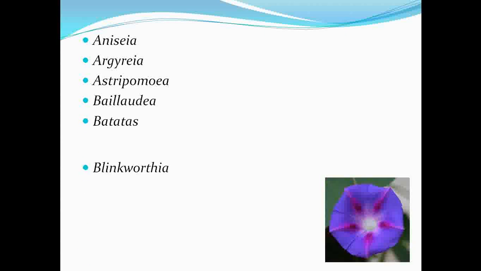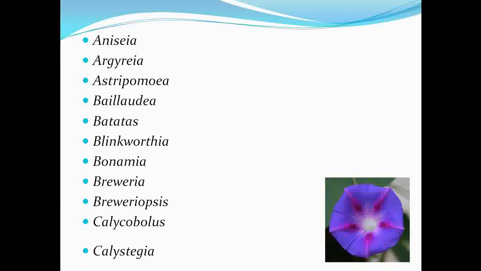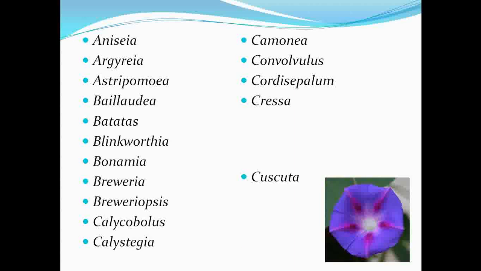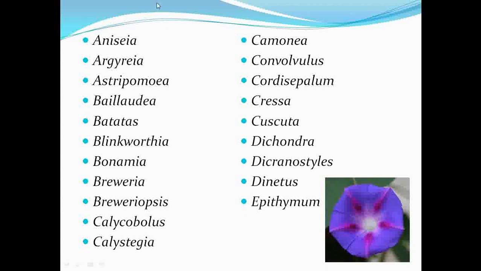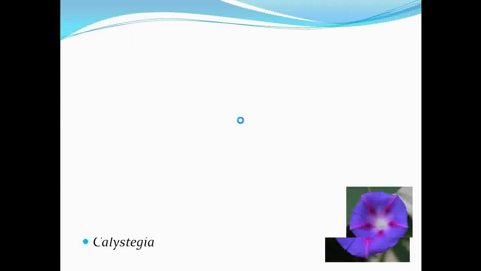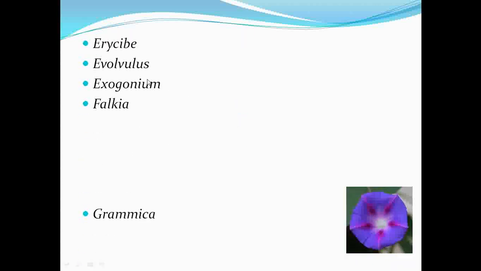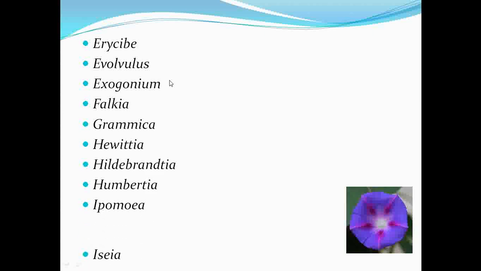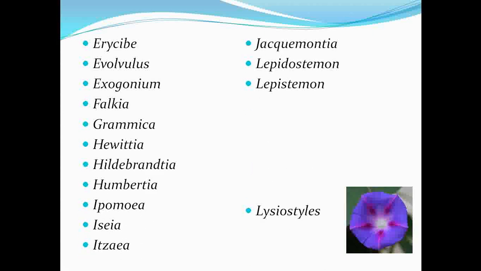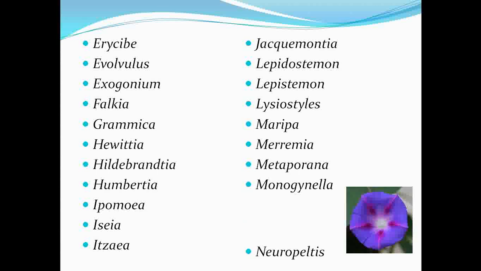Then these are the various genera which belong to the family Convolvulaceae. The more dominant genera are Convolvulus, Cuscuta, Bonamia, Argyreia, then Evolvulus, Ipomoea, Lepistemon, Merremia.